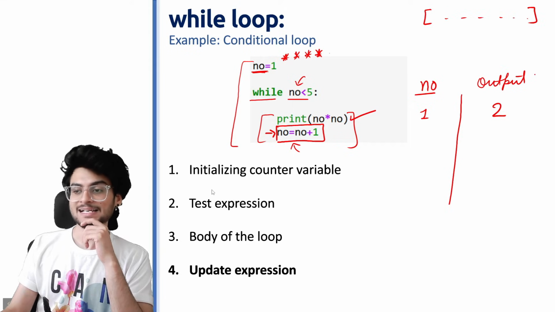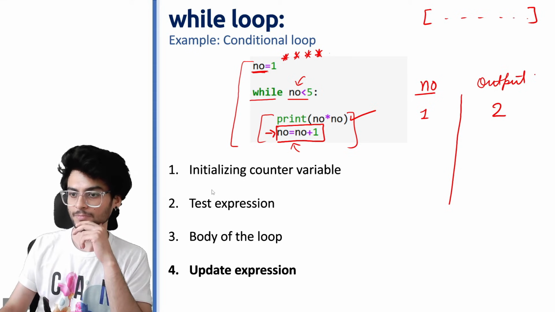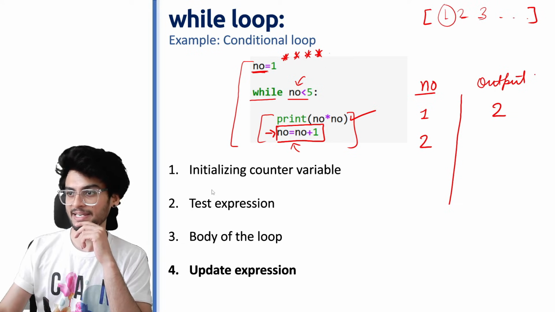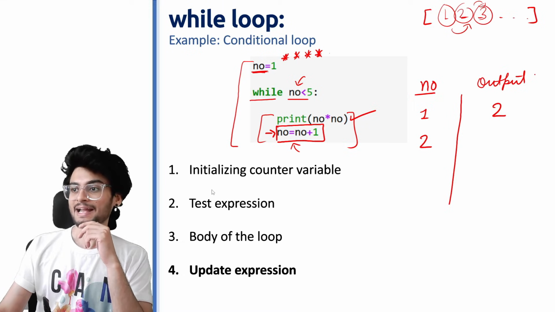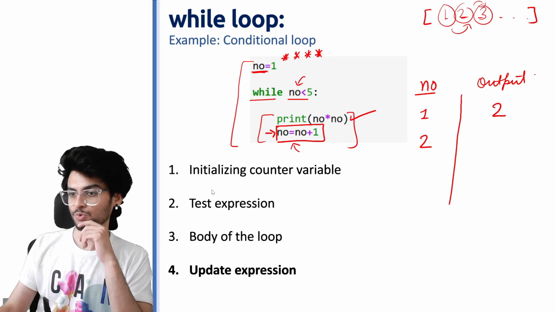After this statement is executed, the next statement says that the value of no is being incremented by 1. Now no becomes 2. In a for loop we were taking things like this: you chose one element, then went to the second, then the third. Here you do not choose elements, you have to change the element itself. So once no is 2, it goes back over here.